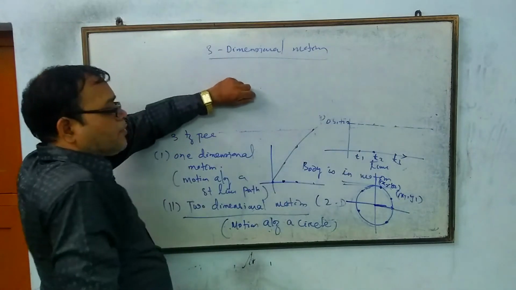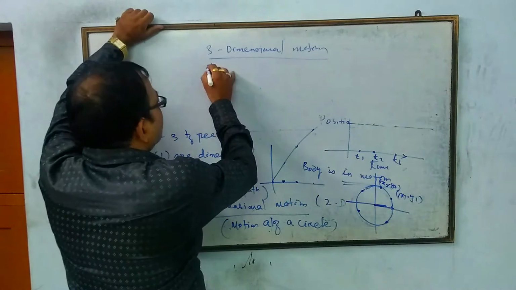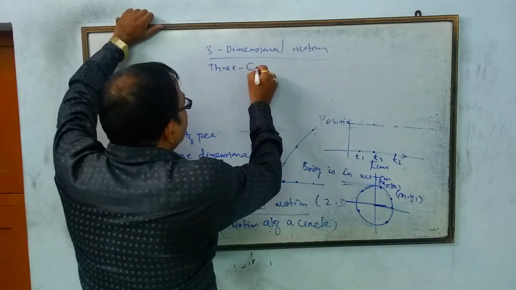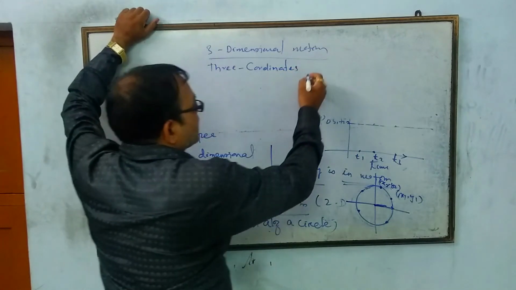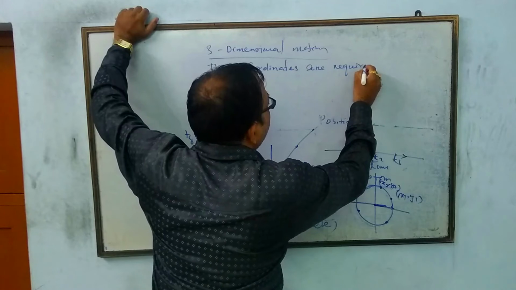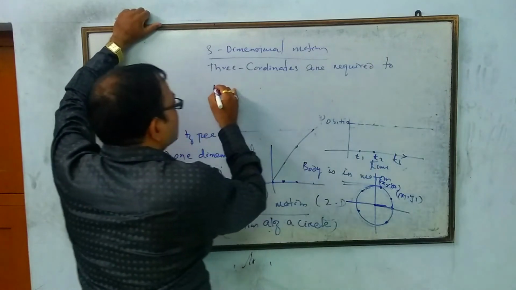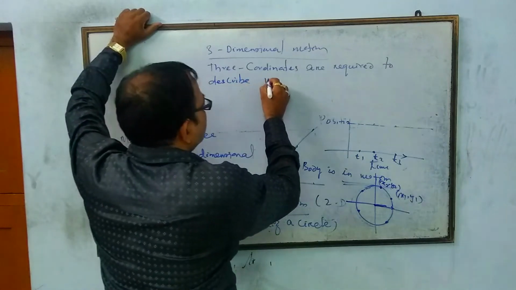Three coordinates are required to describe the position of the body.